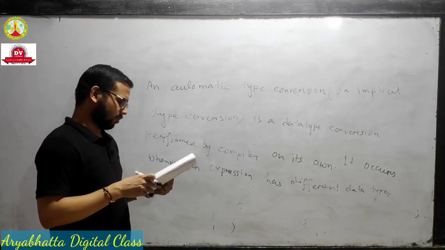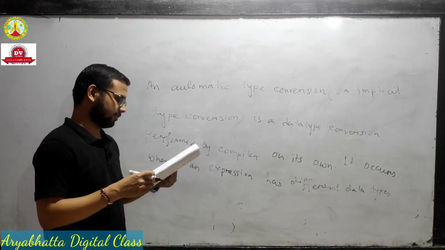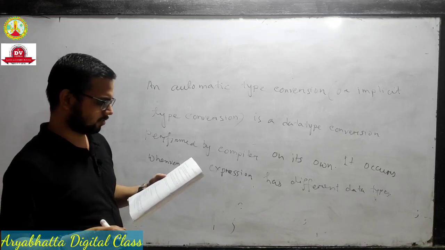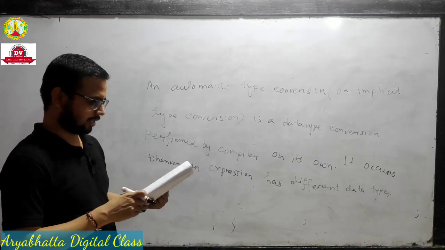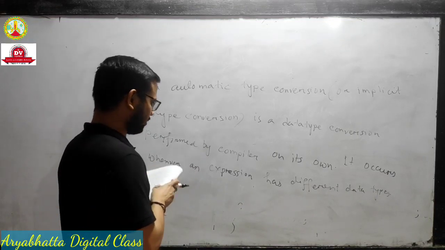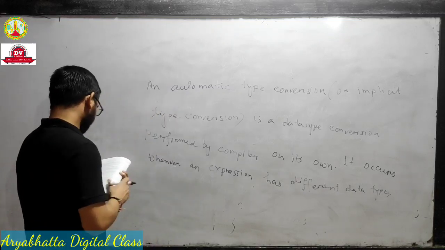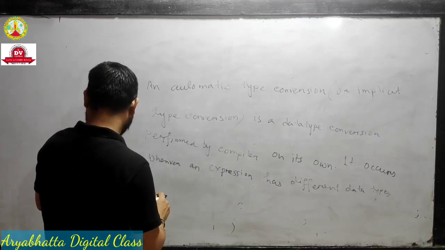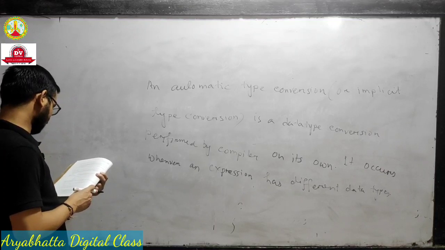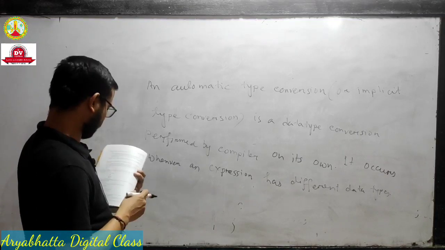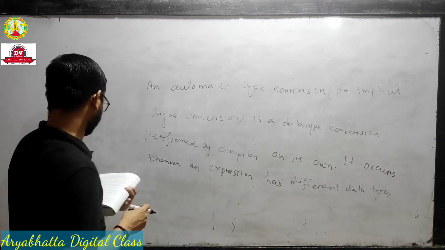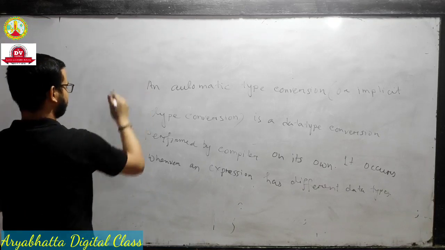Actually, in this type of conversion, smaller data types are converted to larger data types to avoid data loss. You just simply understand. Suppose this is the example.